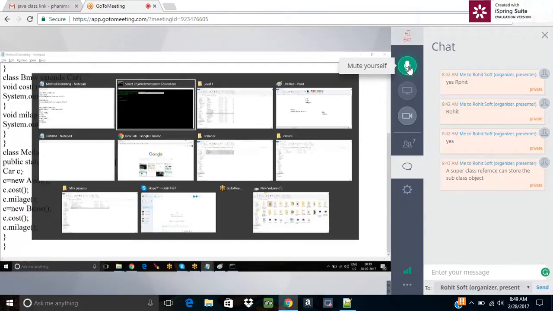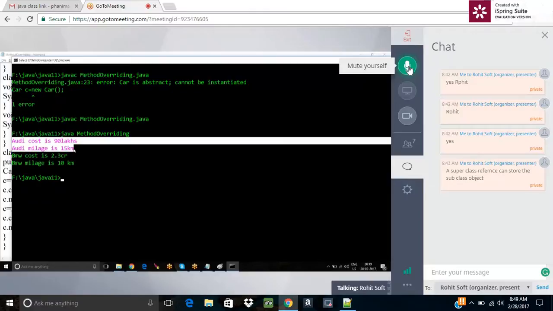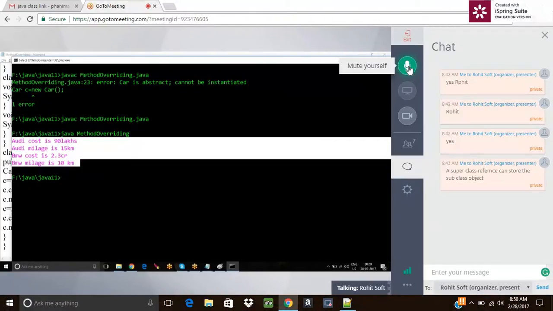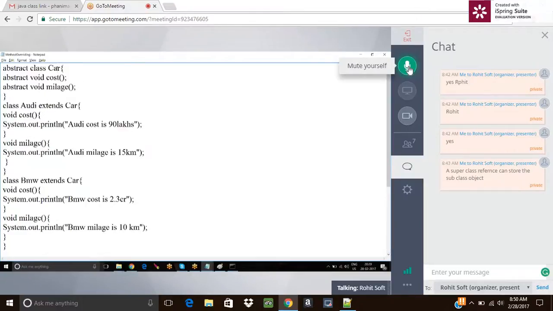So what we have? We are getting that output only for the subclasses. The superclass methods, which don't have any meaning, we're not executing. So only Audi and BMW will have cost and mileage. So the same thing is getting displayed in this particular scenario. Okay, and I don't have any superclass method body, superclass object is not there, and superclass method calling is also not there. So for the entire abstract class, we don't have any particular implementation.